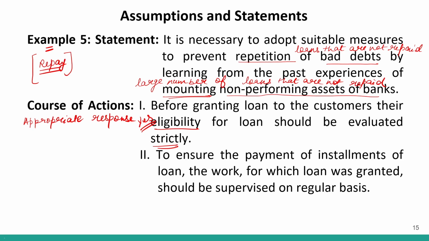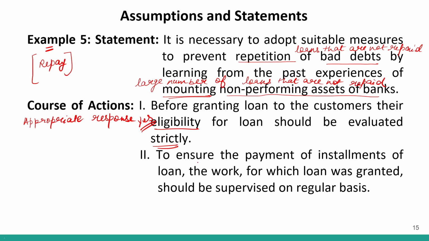If a person is there and we are sure that he or she will not be able to give back our money, why would we lend them? So from a bank's point of view, it is important for us to understand the requirement of the person and then grant the loan based on their repayment capacity. So first is definitely a correct course of action.